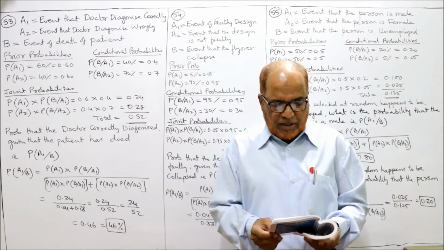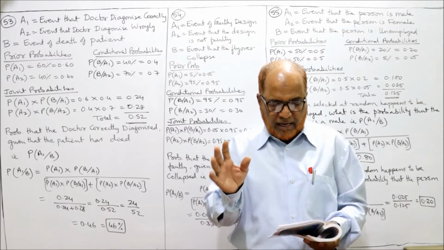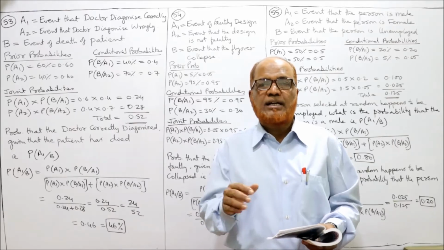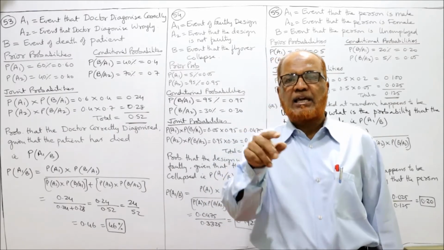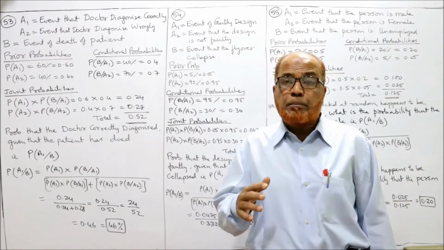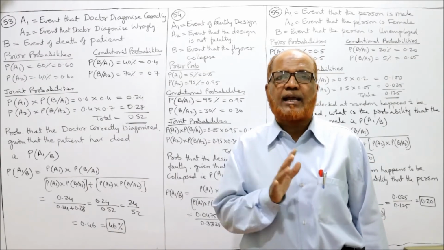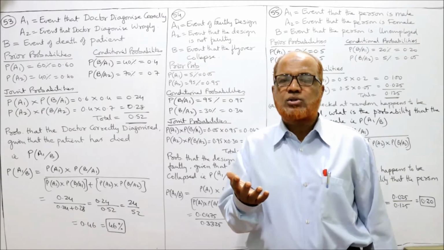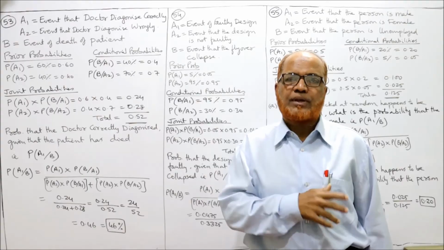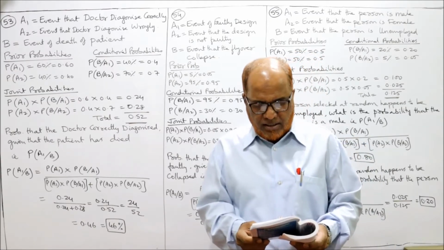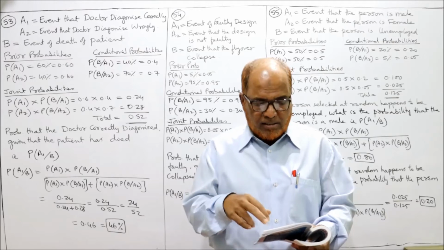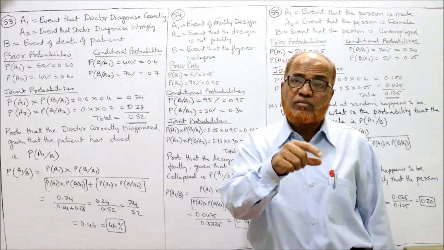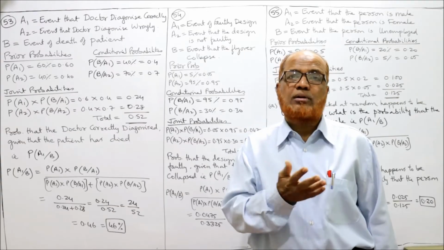The chance that the patient will die by his treatment after correct diagnosis is 40%. That means the death of the patient. We will take B as the event, the death of the patient. The patient will die after correct diagnosis, the probability is 40%. डॉक्टर अगर करेक्टली डायग्नोस होने के बाद भी पेशेंट का डेथ हो गया, इसकी प्रोबेबिलिटी 40% है. And the chance of death by wrong diagnosis is 70%. So 70% is the probability that the patient will die after wrong diagnosis.